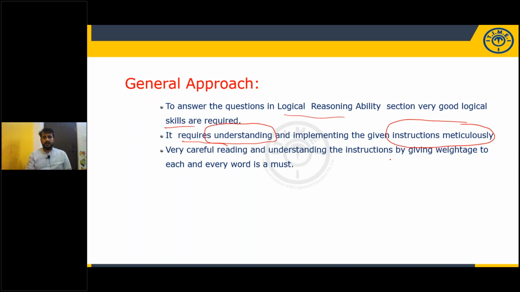Okay. And being very careful in reading and understanding the instructions, giving weightage to each and every word, is a must. To say technical terms, immediate left, what they have given, and only. Let's say one example. There are 6 persons who are comparing their marks.